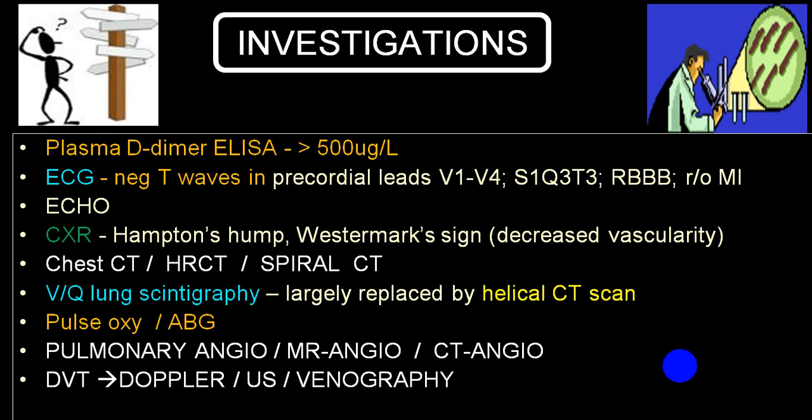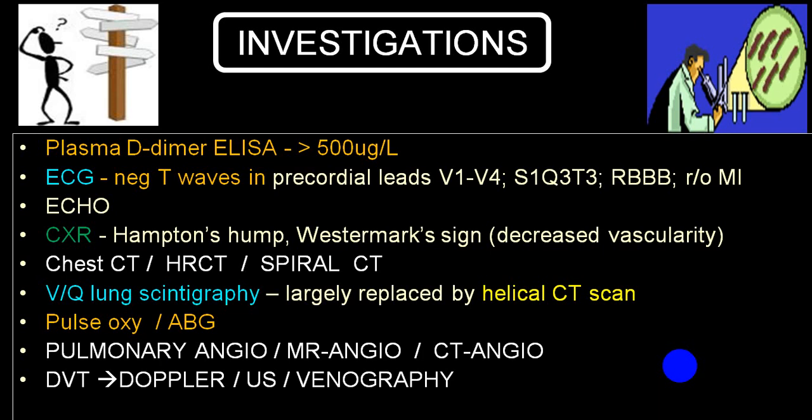VQ scan is also helpful to find out the severity of pulmonary infarct. ABG will give you an idea regarding how severe the hypoxia and hypercapnia are, or also it will give you an idea regarding the effect, prognosis, etc. So pulmonary angiography combined with MR or CT or spiral CT will be very helpful to confirm the diagnosis of pulmonary embolism and pulmonary infarct.